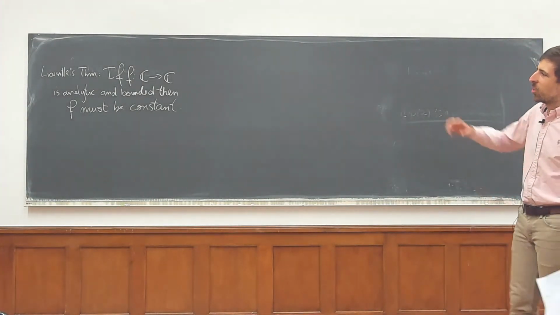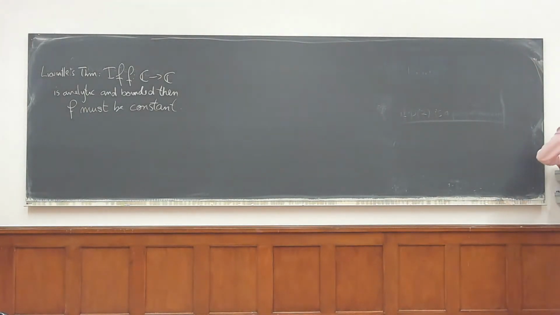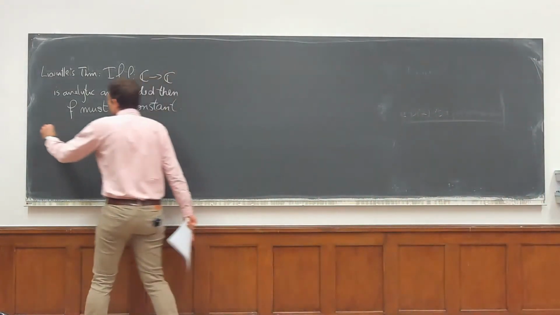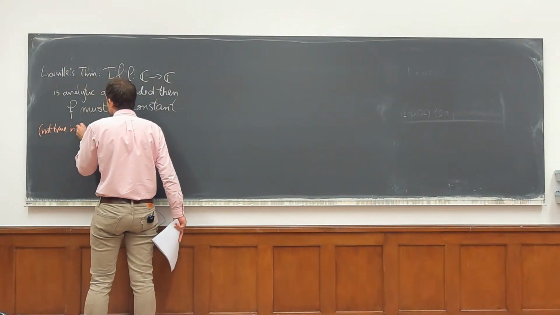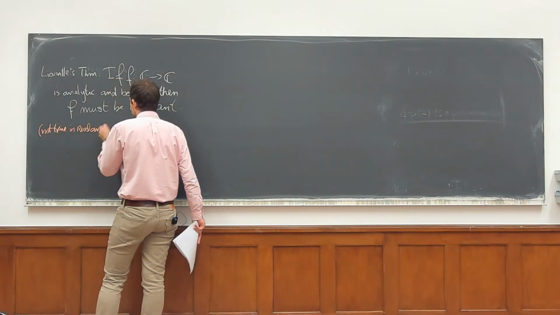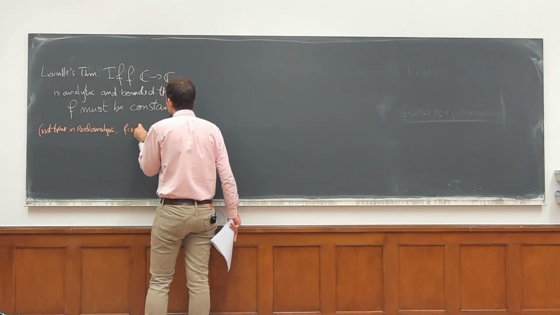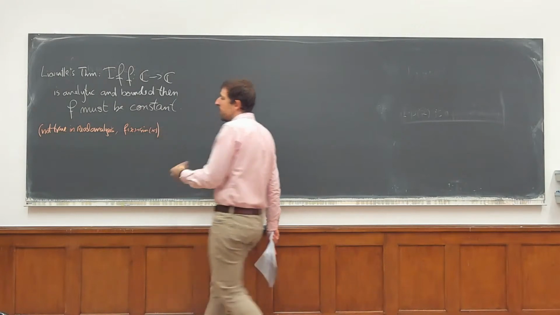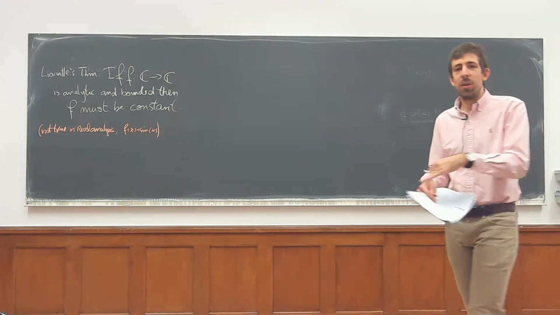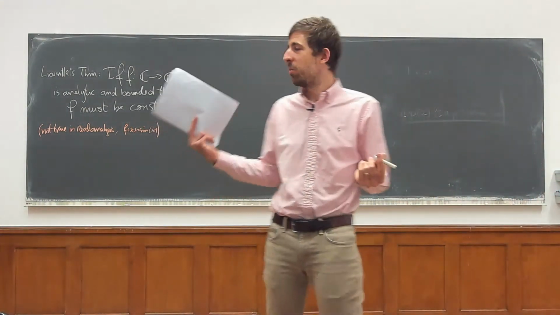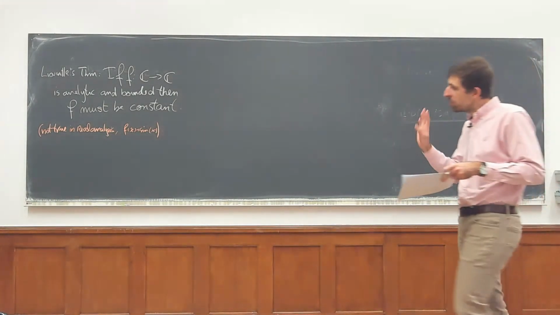It says that over the reals, this is definitely not true. Maybe it's worth making this an even stronger point: not true in real analysis. Just take, say, f of x equals sine of x. It's a very nice function. It's bounded, right? Sine of x is never smaller than -1 or bigger than +1, yet of course it's not constant. So functions that are analytic over the complex plane are very special.